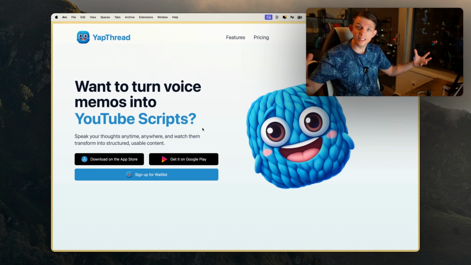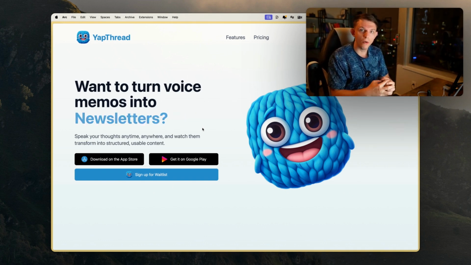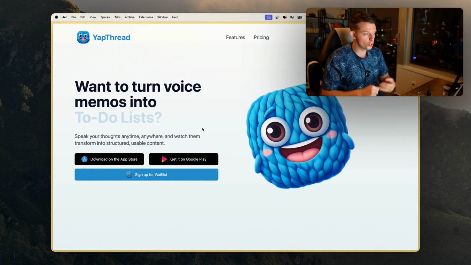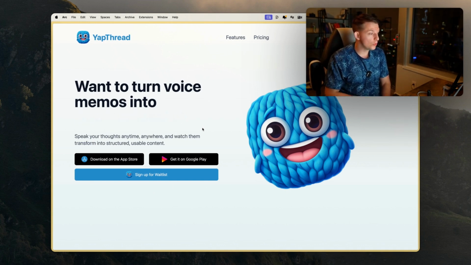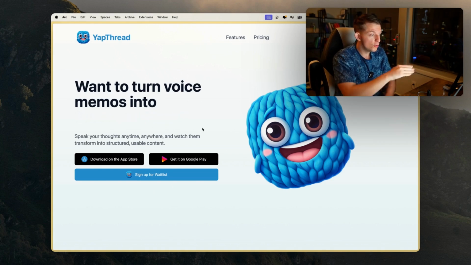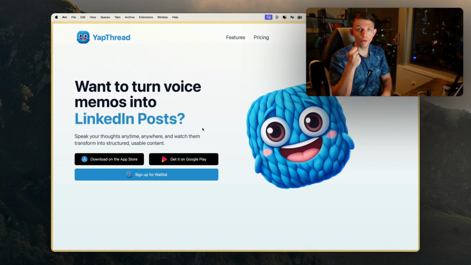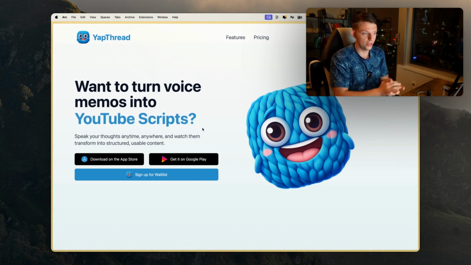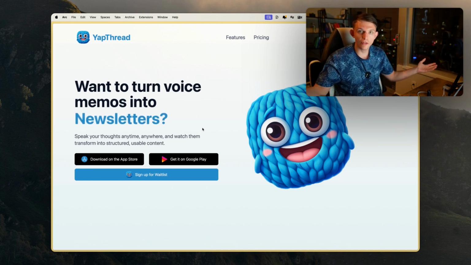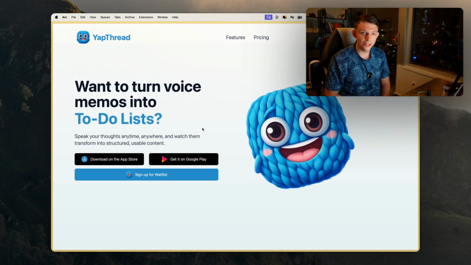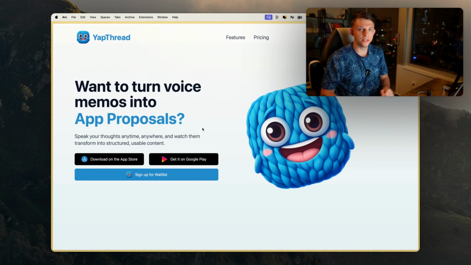This is going to take this entire process and squeeze it down into the most efficient features ever, so you can literally yap and you can save things to threads. So you can type on the web app, or you can use voice on iPhone or Android, and you can just create threads of yaps, and you can turn them into compositions.